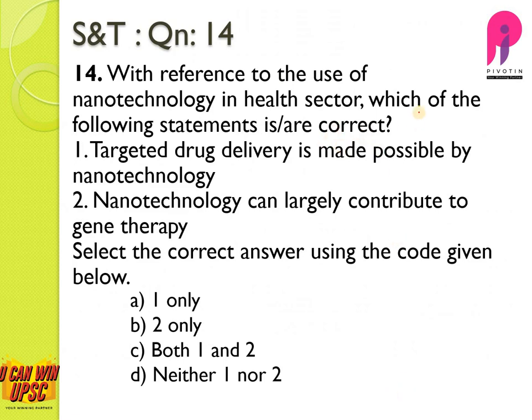Question number 14. With reference to use of nanotechnology in health sector, which of the following statements are correct? Targeted drug delivery is made possible by nanotechnology. Yes, this is correct. In case of normal medicine, we have to take a tablet or an injection which will not only treat that area but it will flow all through our body by means of blood. But in the case of nanotechnology, we can do targeted drug delivery exactly to that point only. And hence one is correct.